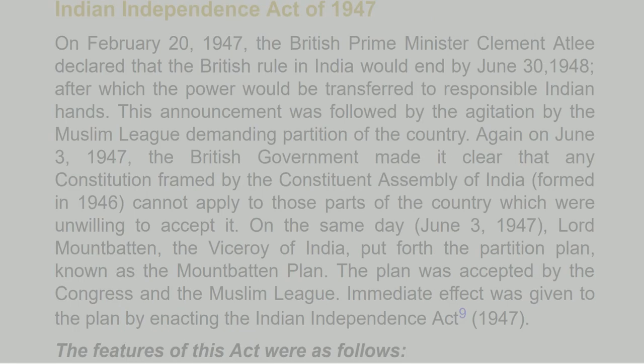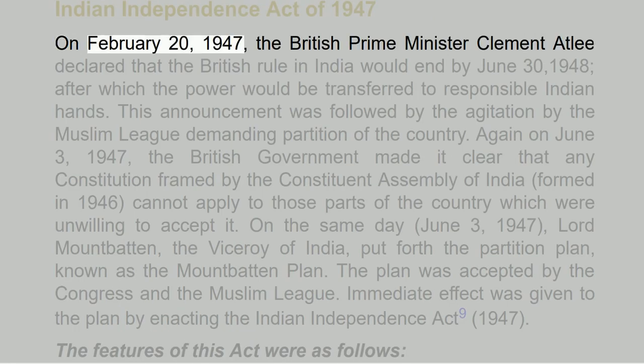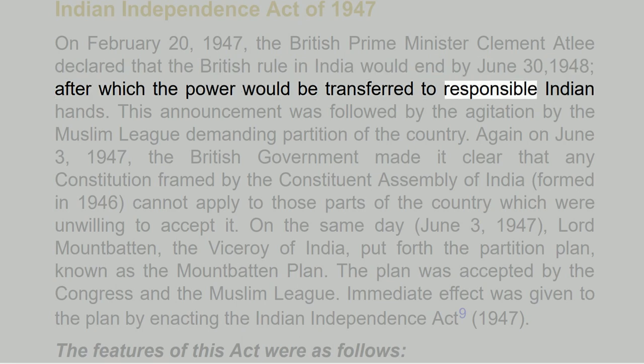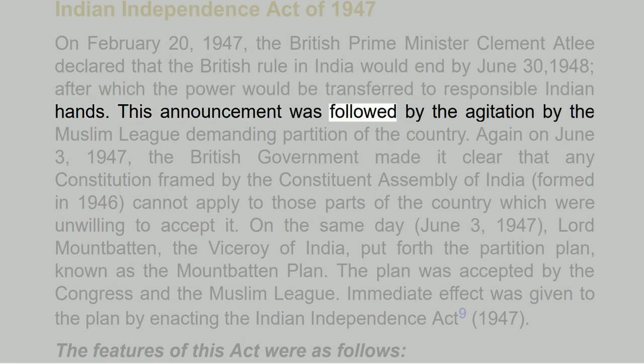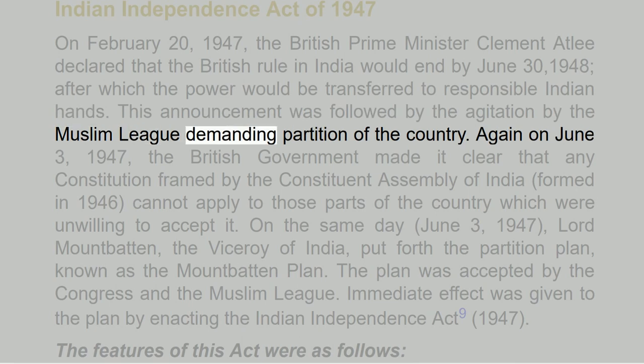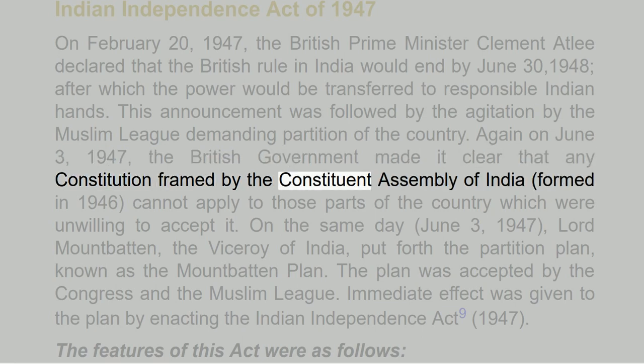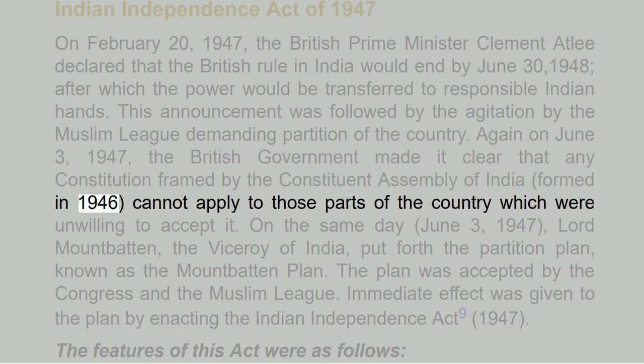Indian Independence Act of 1947. On 20 February 1947, the British Prime Minister Clement Attlee declared that the British rule in India would end by 30 June 1948, after which the power would be transferred to responsible Indian hands. This announcement was followed by the agitation by the Muslim League demanding partition of the country. Again on June 3, 1947, the British government made it clear that any constitution framed by the Constituent Assembly of India, formed in 1946, cannot apply to those parts of the country which were unwilling to accept it.